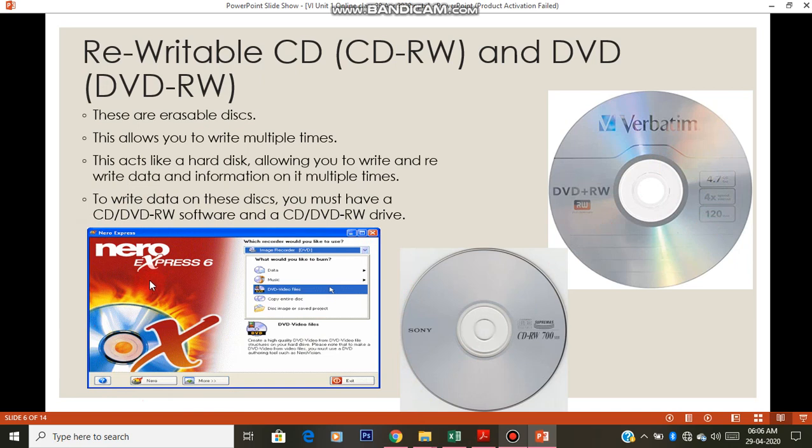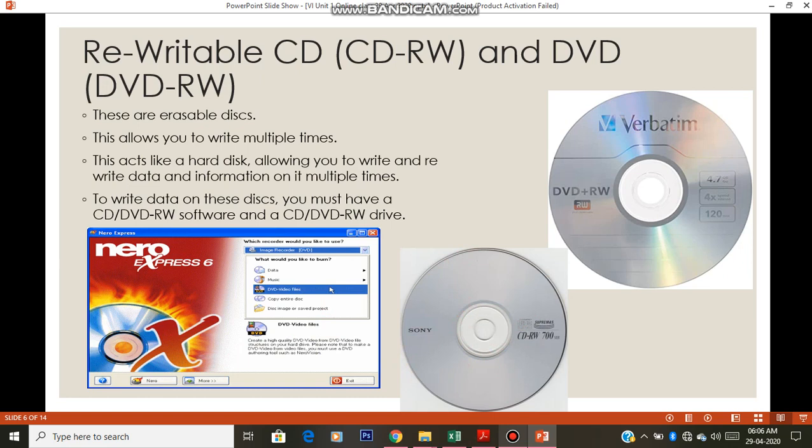This is just an example. Nero Express, I have shown here the screenshot of it, but there are many CD writing softwares available. Whichever you are comfortable with, you can download it and use it. Okay, so it requires a software which we use to burn. Burning is a term we use when we have to write or copy something to the CD.